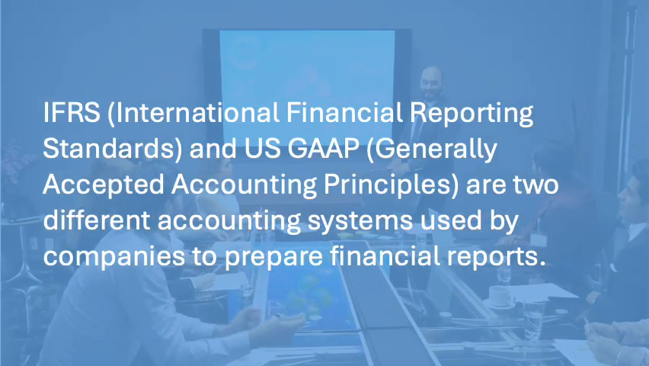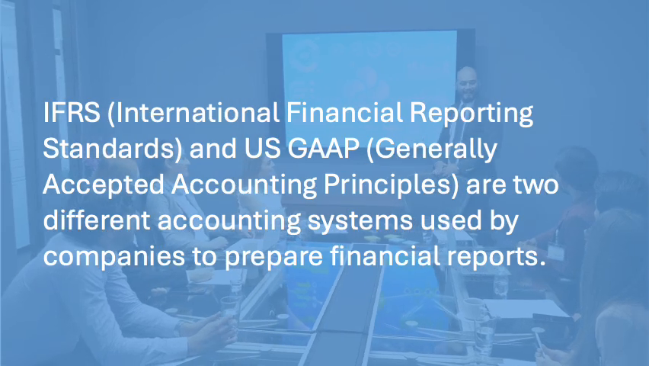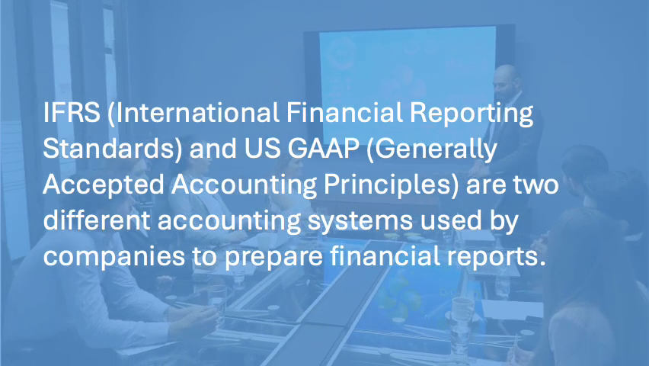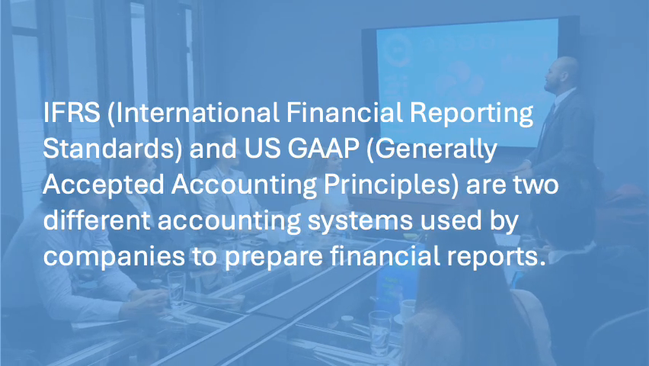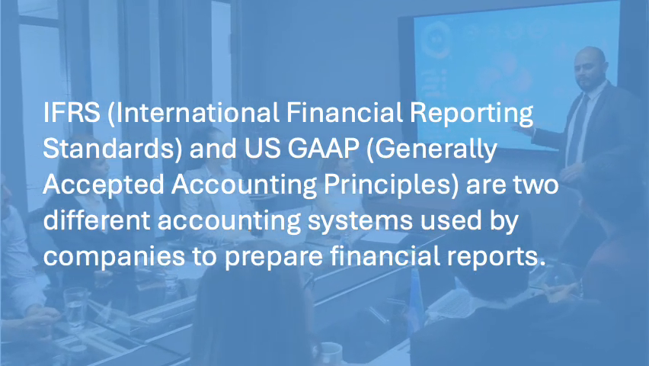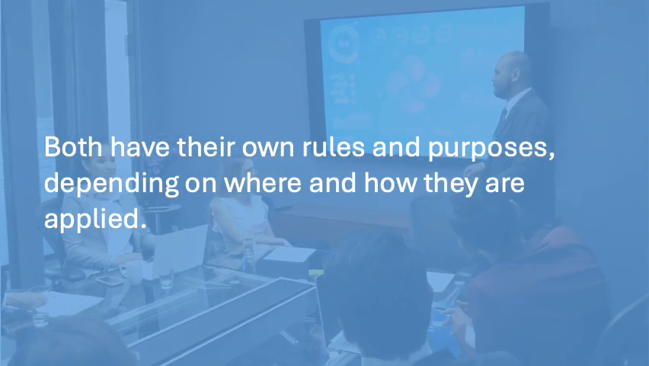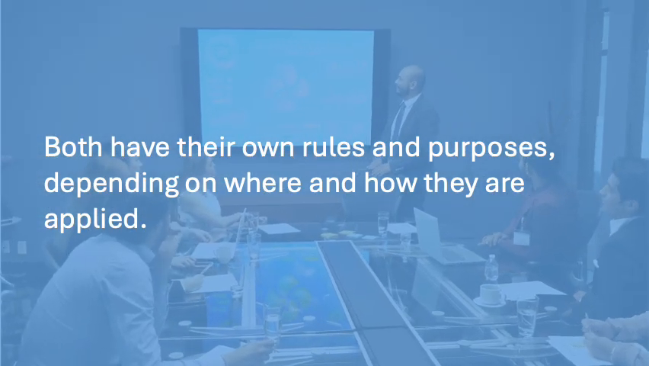IFRS, International Financial Reporting Standards, and US GAAP, Generally Accepted Accounting Principles, are two different accounting systems used by companies to prepare financial reports. Both have their own rules and purposes, depending on where and how they are applied.